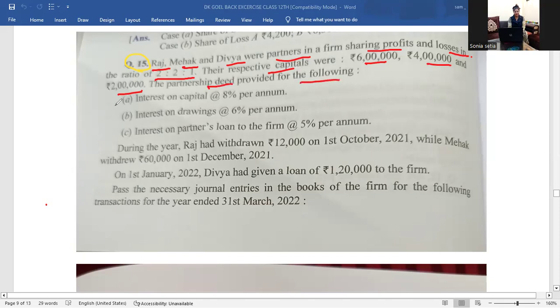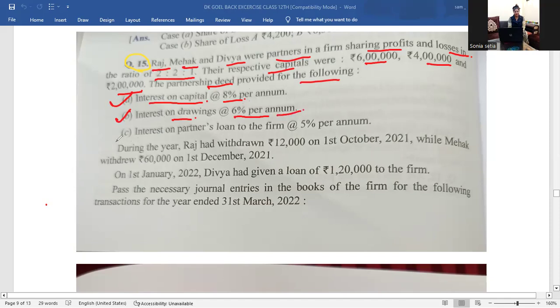Number one, we have to provide IOC, interest on capital, at the rate of 8% per annum. Second, the firm will charge interest on drawings at the rate of 6% per annum.